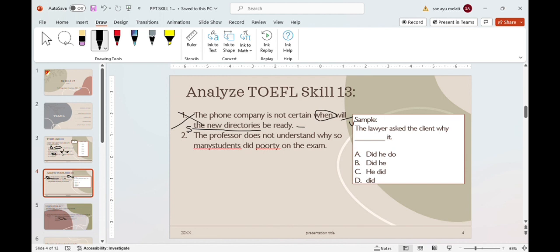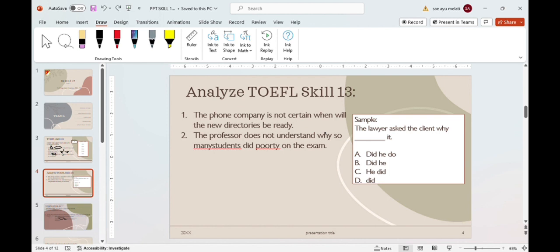So, after when, this is a verb first, then the subject, but there is no question mark behind. So, we declare that sentence number 1 is wrong.